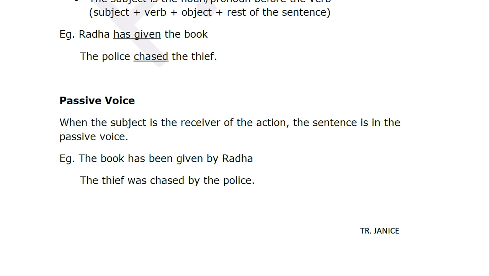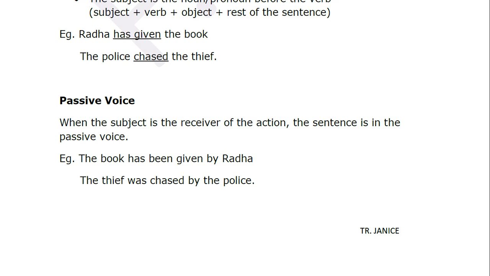Second, add the verb to be in the tense of the active verb. Choose from am, is, are, was, were, will be, has, had, have been, will have been, is being, was being. Any of these will be added in the sentence. And the past participle of the active verb.